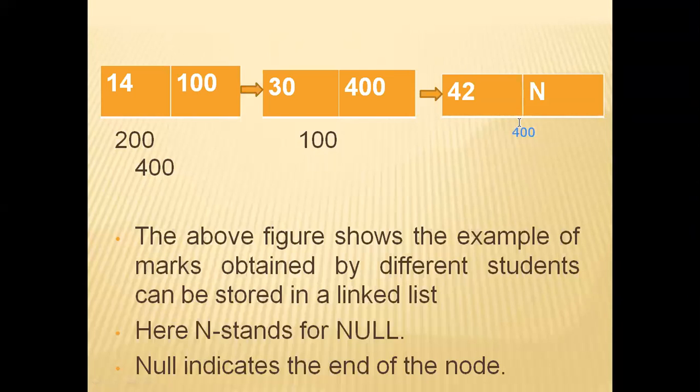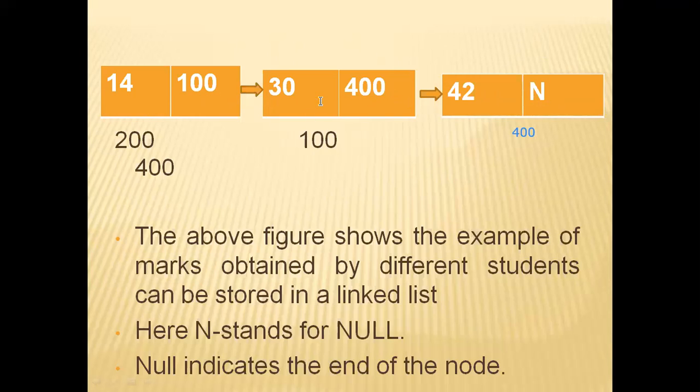The above figure shows an example of marks obtained by different students stored in a linked list. For example, initially 10 students are there, so 10 nodes will be there. Afterwards, if I want to increase the size of the list, I can, because there is no continuous memory location. Wherever some memory is empty, I will store the node and link it to the previous node.